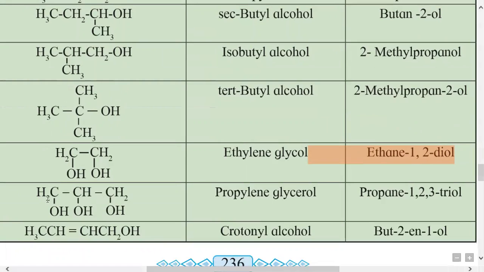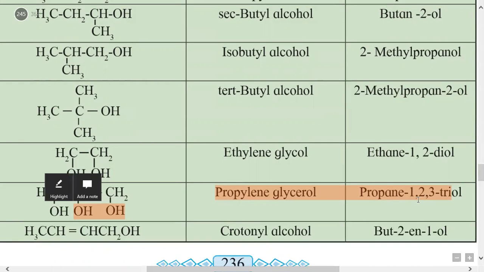Similarly, this is a 3 carbon alcohol with 3 OH groups. So the 3 carbon alkane is named propane. Here again the suffix e is not replaced, and the positions of the OH groups are on carbon numbers 1, 2 and 3. There are 3 OH groups, therefore tri, and the suffix used is triol. Hence the correct name is propane-1,2,3-triol.